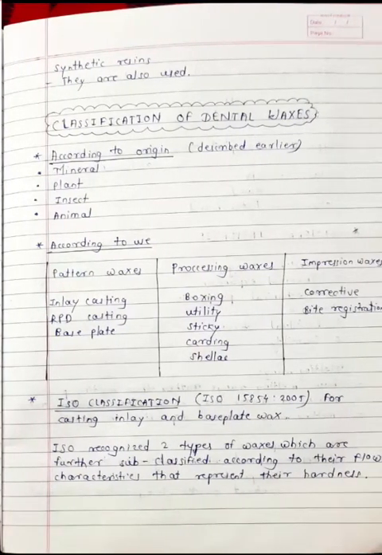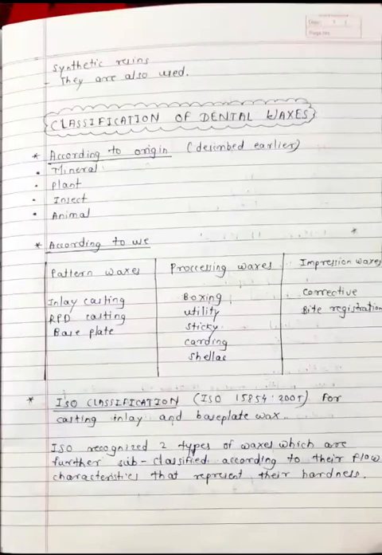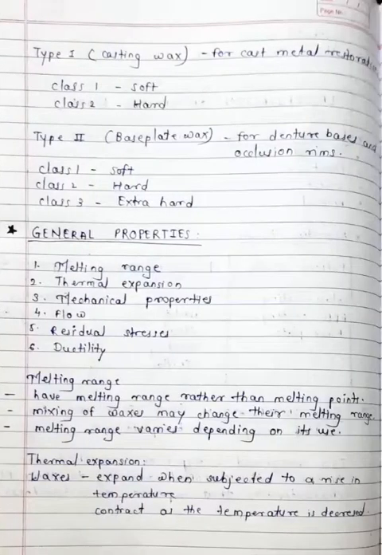Now the classification given by the ISO. So ISO classified the dental waxes into type 1 and type 2 waxes. Type 1 is casting wax and type 2 is base plate wax. For cast metal restorations we use type 1 wax, and for denture bases and occlusal rims we use type 2 wax. Type 1 wax is further classified into class 1 and class 2, and type 2 wax is further classified into class 1, class 2 and class 3. Remember this: type 1 wax is classified into class 1, class 2. Class 1 is soft wax, class 2 is hard wax.